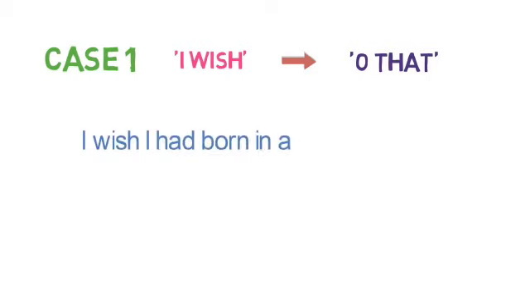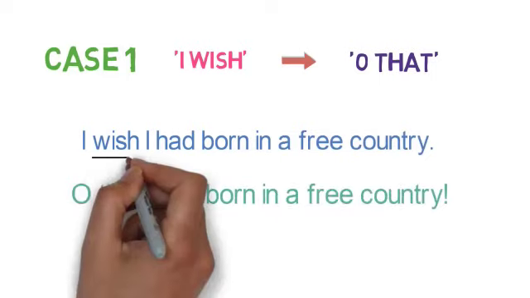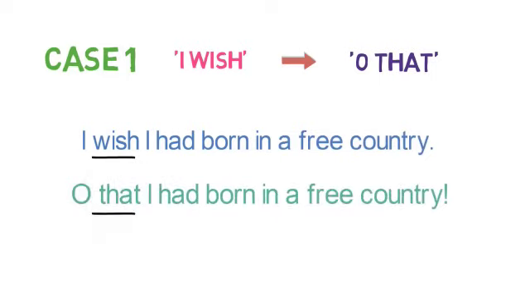Let's see the first case. If you have "I wish" in a sentence, you have to replace it with "oh that". The example says, I wish I had been born in a free country. So after replacing "I wish", it would be, oh that I had been born in a free country.